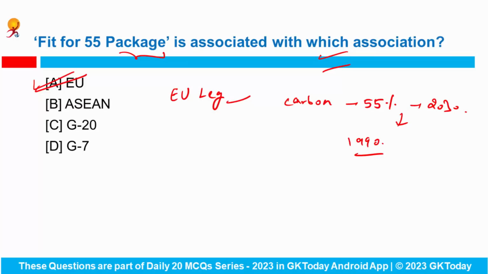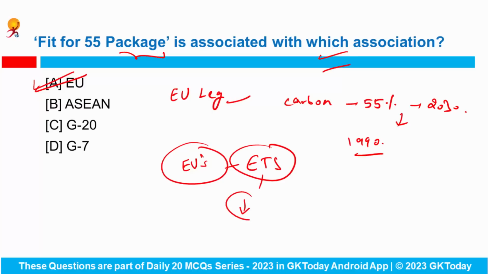So as a part of this particular package, changes were made to the European Union's emission trading system to bring down the emissions in the industrial sector. Fine. So this package is related to European Union.